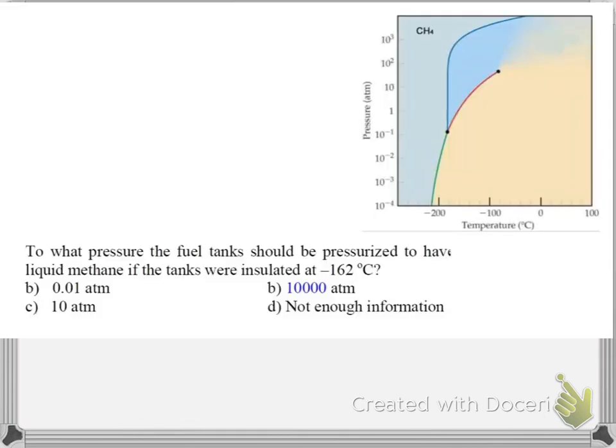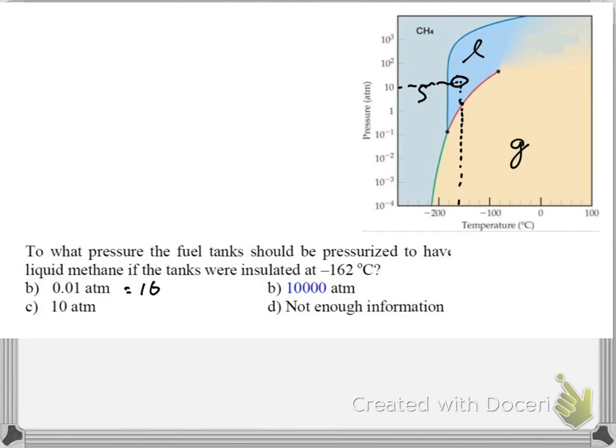So here we have a phase diagram, and the question asks, what pressure do we need to have on the y-axis to assure the liquid phase? So we put in the solid, liquid, gas, right? So we're looking at the blue region. At minus 162, we have to cross from the brownish region into blue. And this is going to happen above 1 ATM at minus 162. So 10 ATM is a good answer.